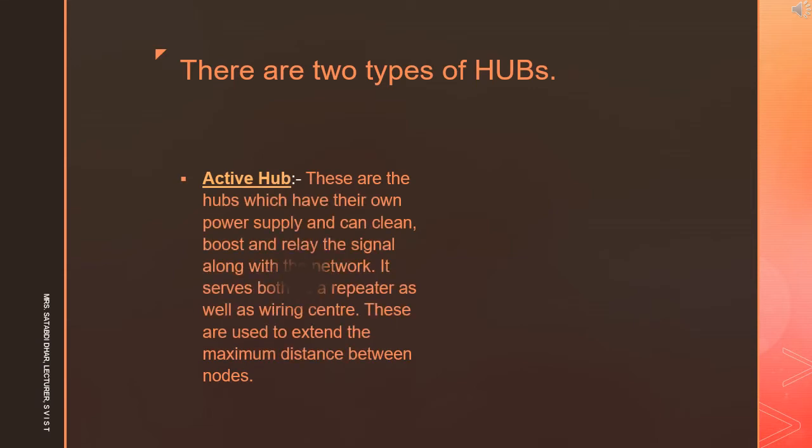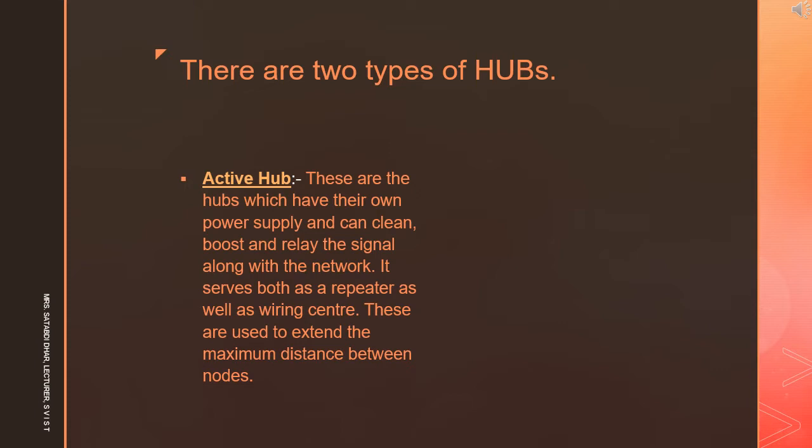There are two types of hubs. One is active hub and the other is passive hub. Active hubs have their own power supply and can clean, boost and relay the signal along with the network. They serve both as a repeater as well as a wiring center. These are used to extend the maximum distance between nodes.